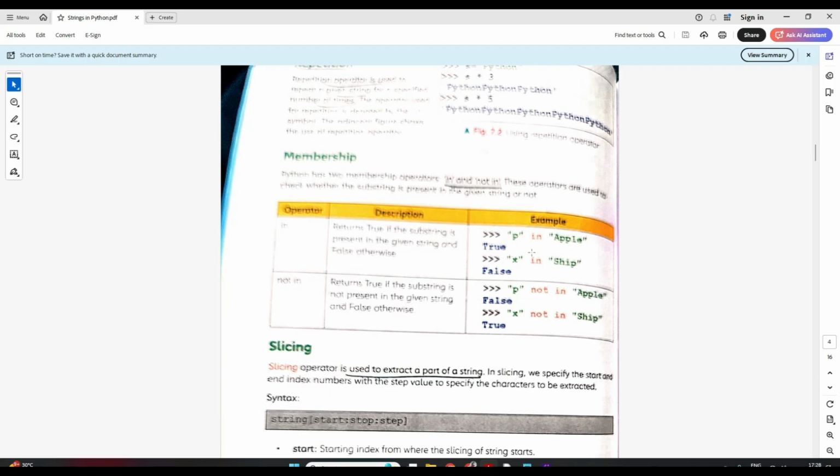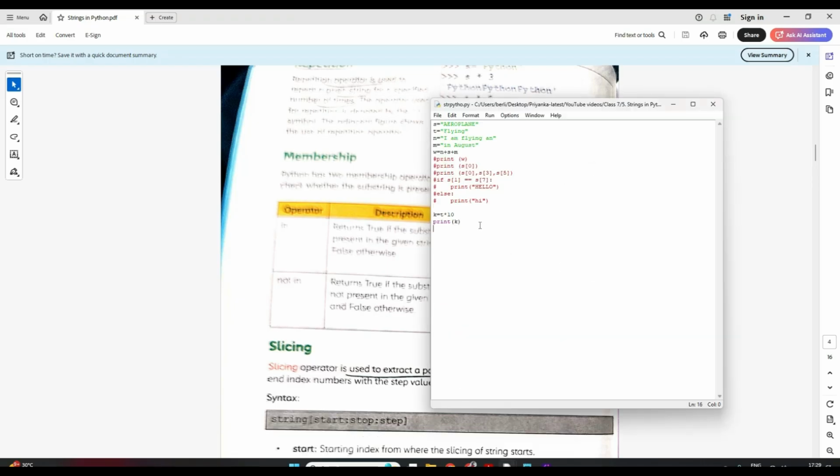Now there are two built-in things of membership: the in and not in operators. If I write P in apple, it will return true because P is there in apple. If I write X in ship, it's not there, right? So it will return false. And not in will just check the opposite, like P not in apple. No, P is in apple, so this will return false, not true. Similarly, X not in ship. Yes, X is not in ship, so it will return true. Correct? Let's try to write and see.